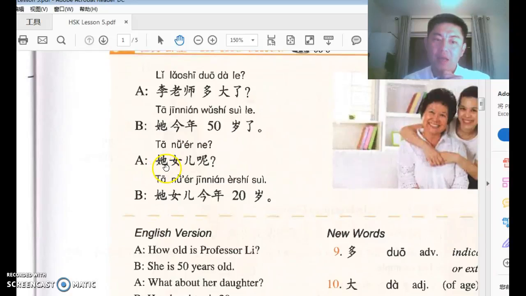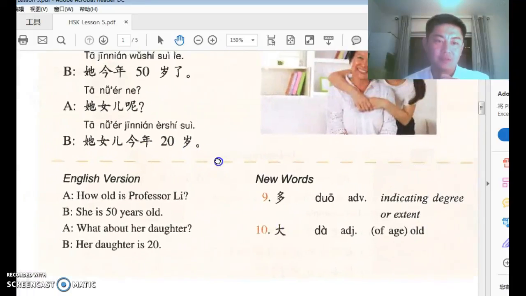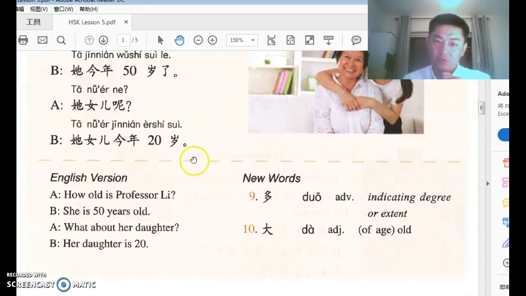A says 她女儿呢？女儿 the daughter. 她女儿 her daughter. 呢 is another particle, used after something or an object or a person. It means to question the status of this person, depending on the context. So we were talking about age. Of course, this sentence means how about her daughter, or how old is her daughter? B says 她女儿今年20岁. That's the title of the lesson. Her daughter is 20 years of age.